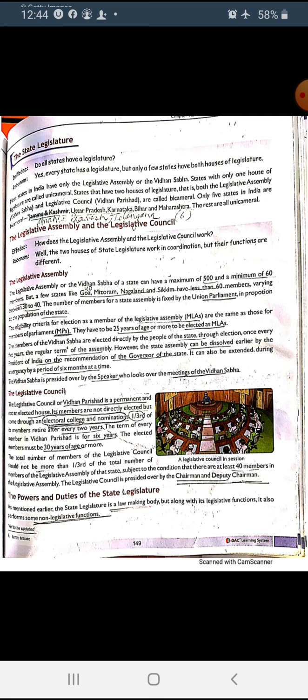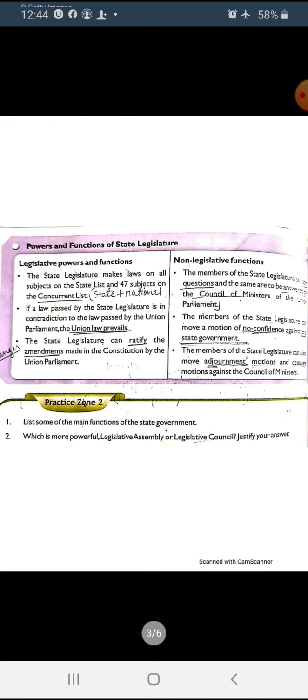Now we have to see the powers and duties of the state legislature. Legislature, I already told you, means an organ which makes laws at the state level. All the state legislature has two types of work, one is legislative, and the other is non-legislative functions. First we are going to see the legislative powers and functions.